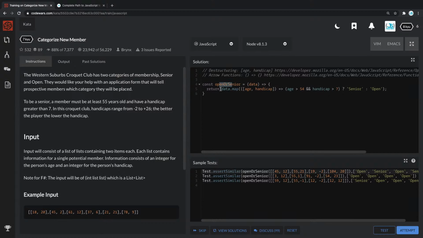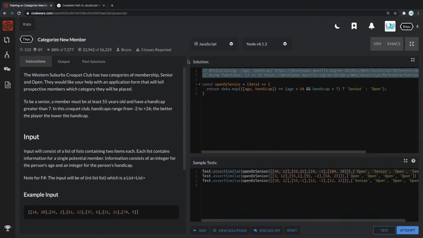So we get the data. You can see he also used the data.map. And then what he did here is he used array destructuring. Instead of simply having info, you can take things out of the info. You can take out the age and the handicap by using array destructuring, as you can see here. And then he did the same thing as we did. Age is greater than 54, or we can say equal to or greater than 55, and handicap is greater than 7. Looks like he used 54 here. That's okay. And then in this case, he used the ternary operator to return either senior if those two cases are correct, or open if only this case is correct.